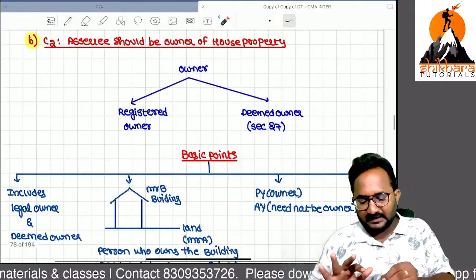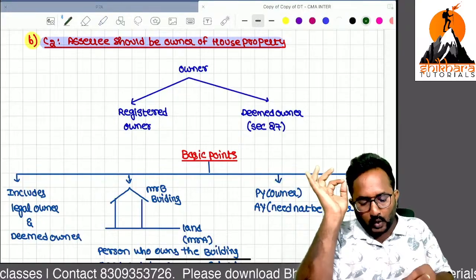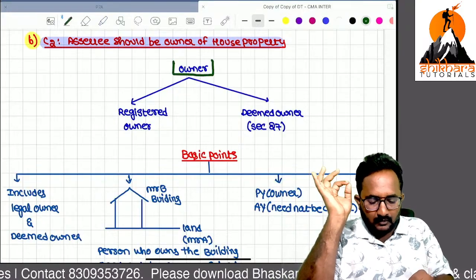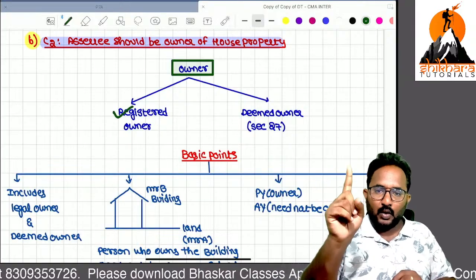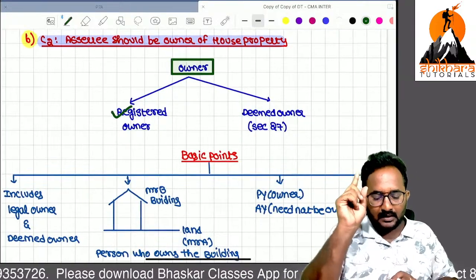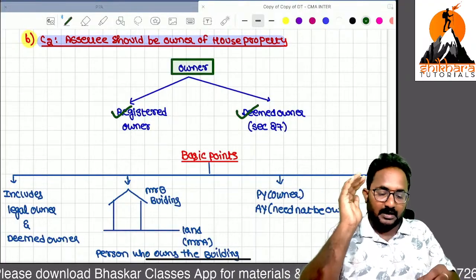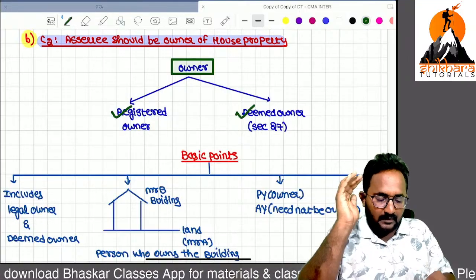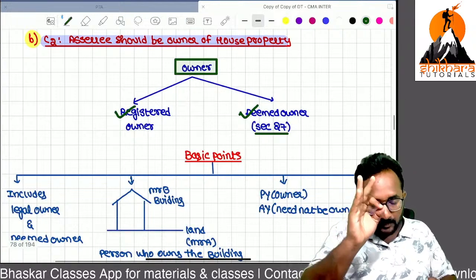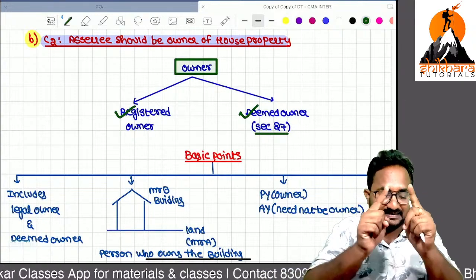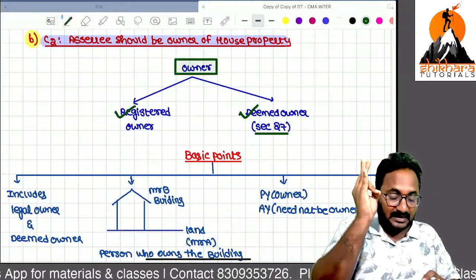Second one, the assessee must be the owner of the house property. Here, owner can be of 2 types. First one, registered owner: in the government records, you are registered as an owner. Registered owner is okay, and a deemed owner is also okay, that is only section 27. The last section in house property, sections 22 to 27, talks about the income of the deemed owner.